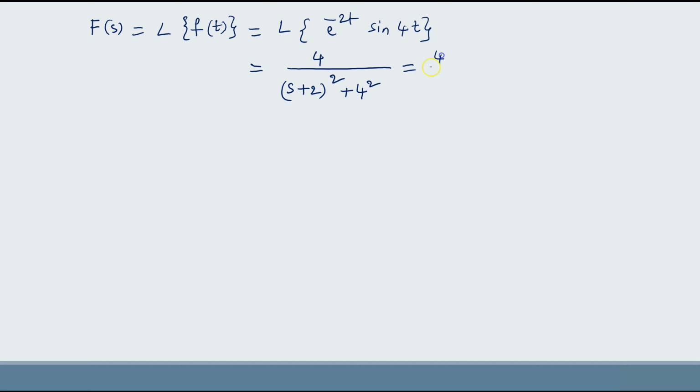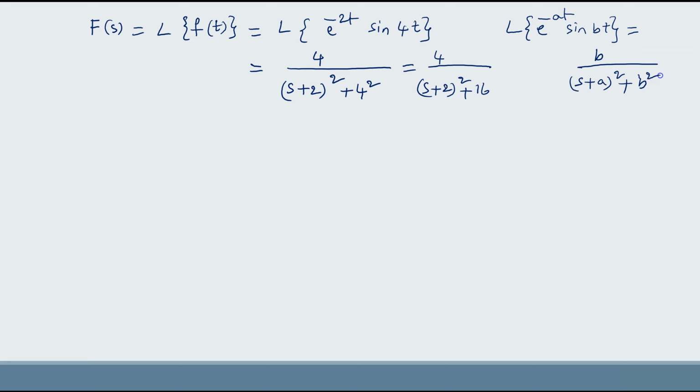That is 4 by (s plus 2) whole square plus 16, because Laplace transform of e power minus at sin bt equal to b by (s plus a) whole square plus b square.